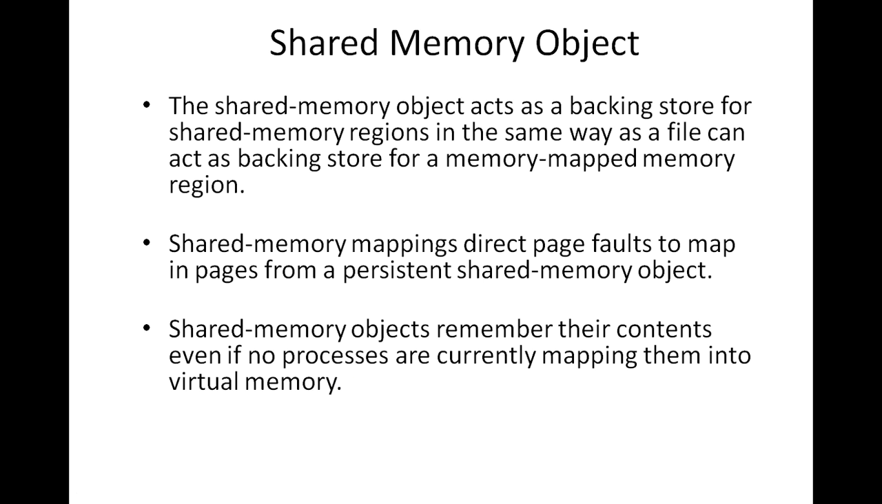Now let us look at the shared memory object. In the case of Linux, shared memory is implemented as an object because Linux uses an object-oriented approach. The shared memory object acts as a backing storage for the shared memory region. It is the same as the backing store for a memory mapped region. Shared memory mappings direct page faults to map in pages from the persistent shared memory object. Shared memory objects remember their contents even if no processes are currently mapping them into virtual memory.